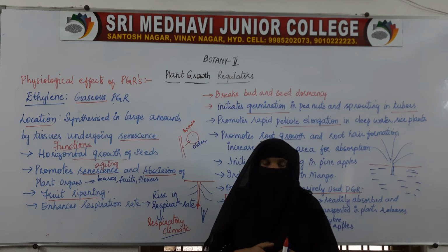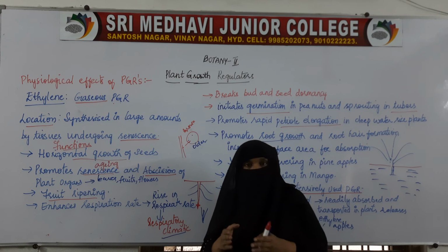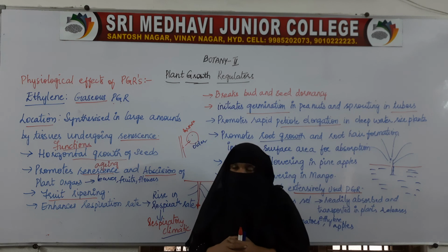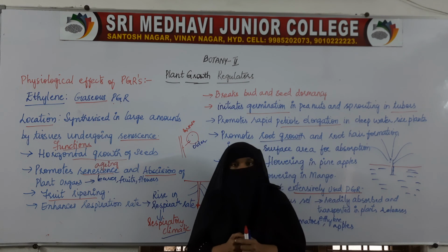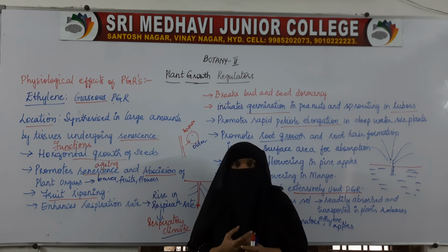We have already seen abscission, that is, removal of the leaves, fruits and flowers from the plants. This is needed, because if the previous fruits are present on the plant itself, then where will the plant grow new fruits and new flowers?